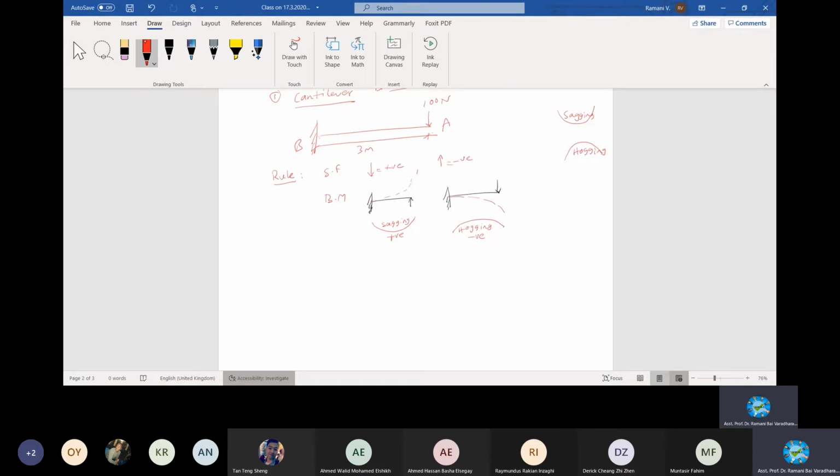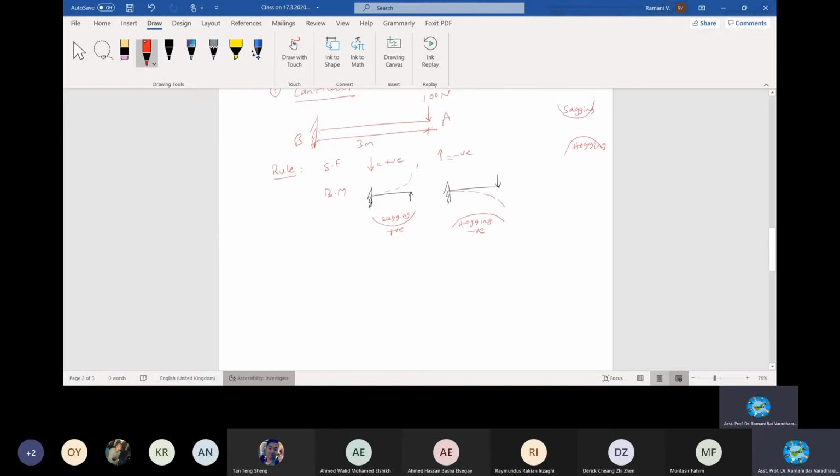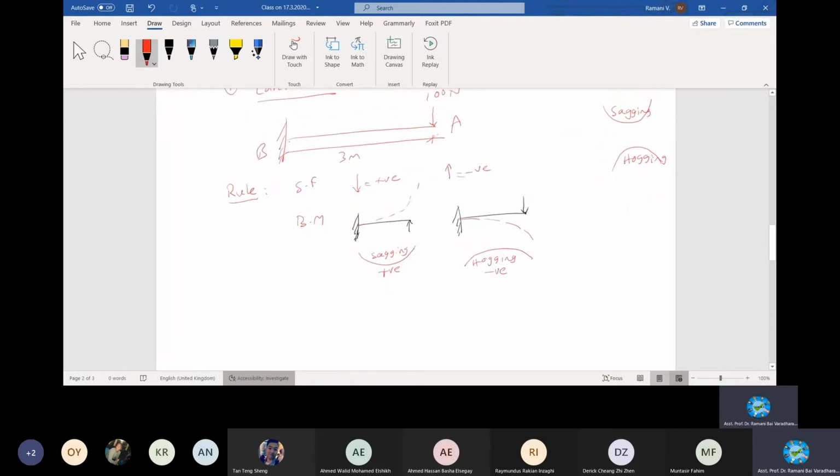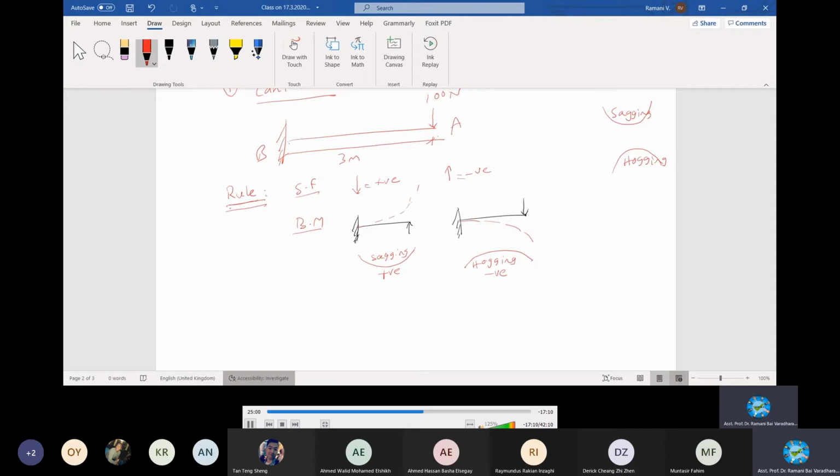Shear force, and how this is being analyzed, very carefully. You must apply your common sense and also your technical knowledge, right? It won't come all of a sudden. You must practice. Practice makes you perfect. Okay, start from end A, at A. When you talk about at A, and the loading at A.